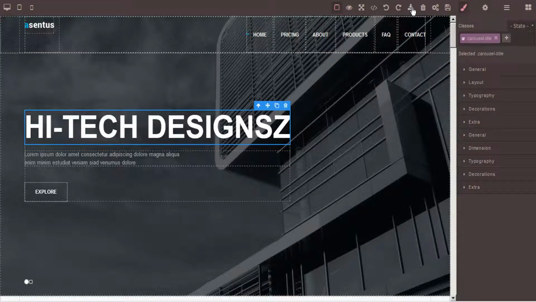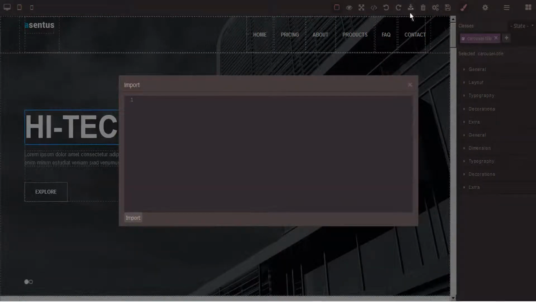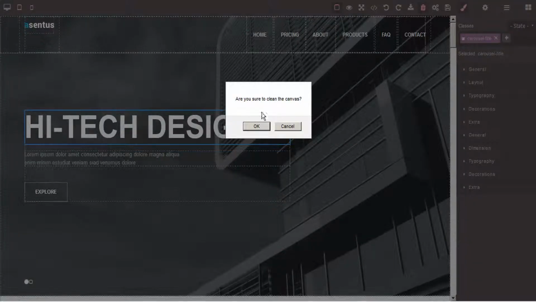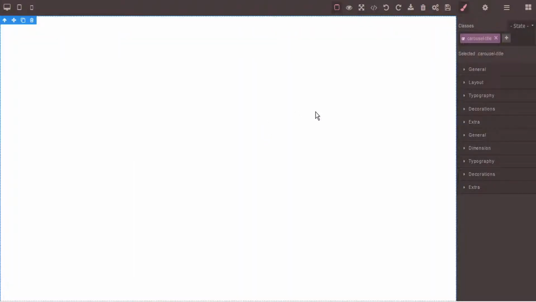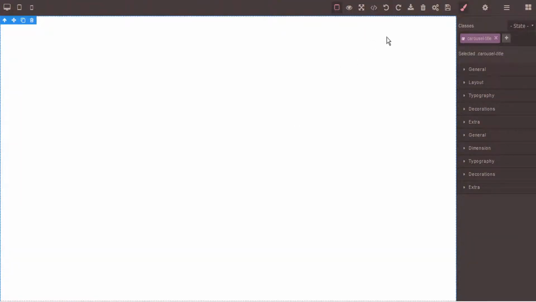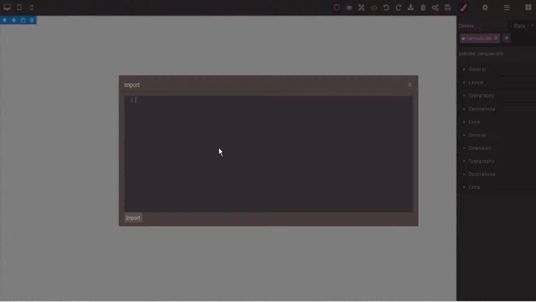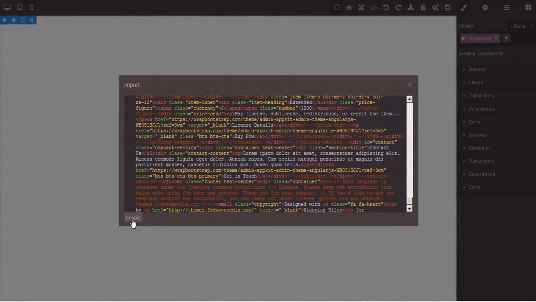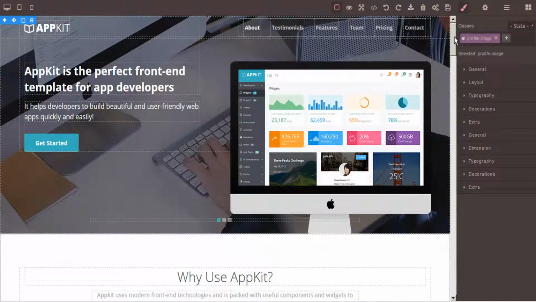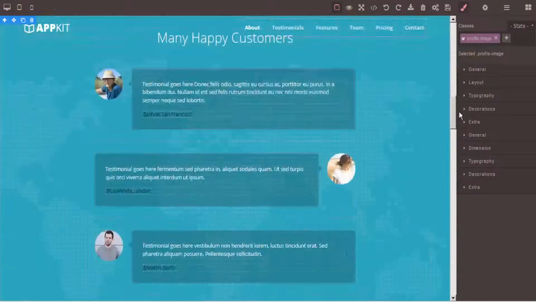The next button that we have on the toolbar is the import button. But before I import anything, let me just clear the canvas with this trash icon. I'm going to click on this, and this is going to erase our page. Now, I have some code here from another page. I'm going to copy that from my notepad, and now I'm going to import this and paste. And then we can import. And this imports the entire page with all of its elements intact.